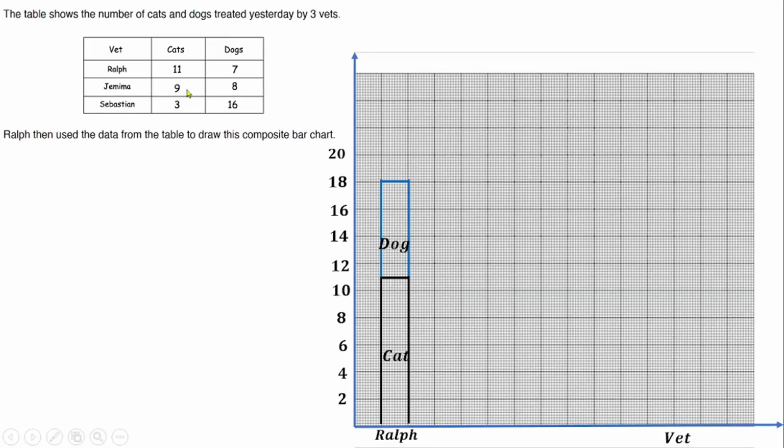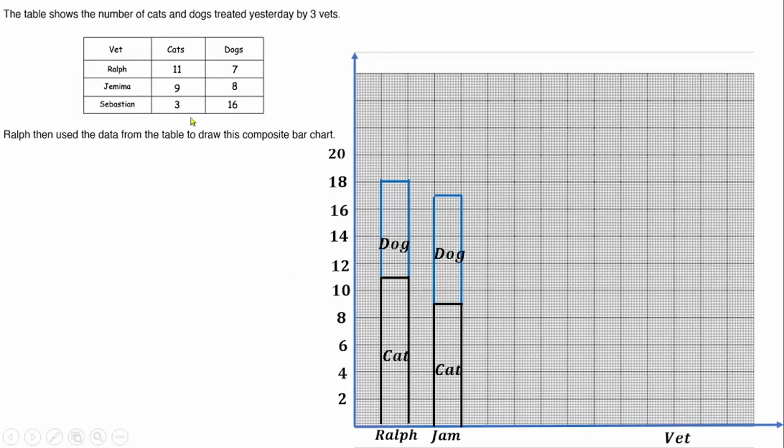That one treated 9 cats. So from here to here, to 9, draw a straight line to 9, close it here at the top. That represents the cats that Jemima treated, and he treated also 8 dogs. So 8 dogs. Here we will stop at 9, and 9 plus 8 will give us 17. So I'll draw another straight line to 17, which is between 16 and 18. Then close it and draw it there. That will represent the dogs that he treated as well. Then that is for Jemima.